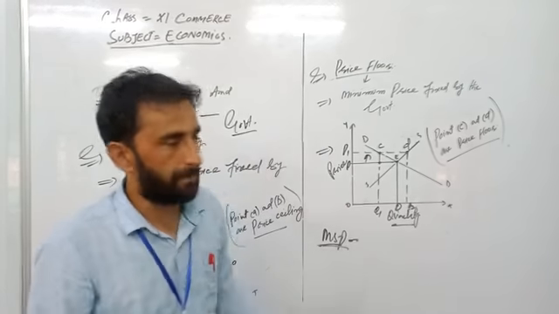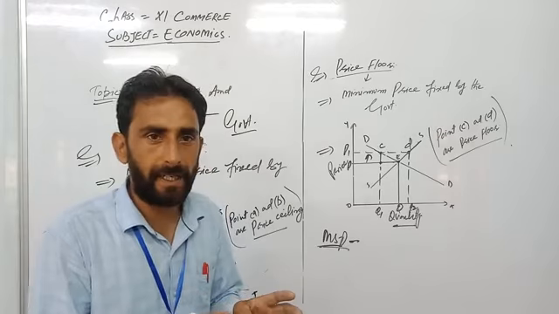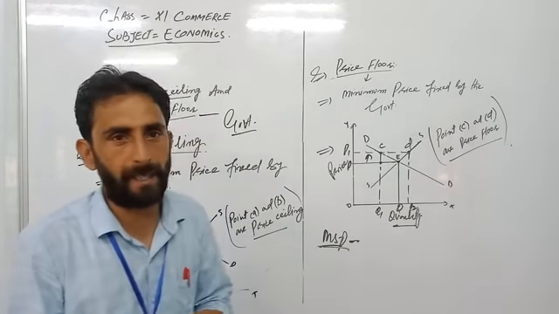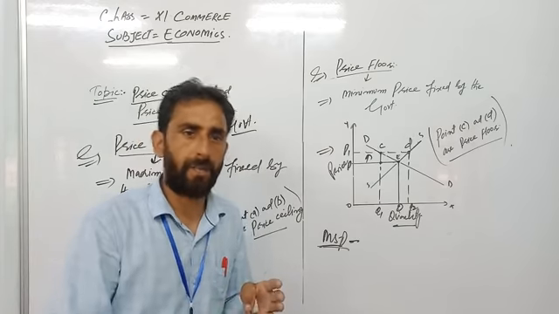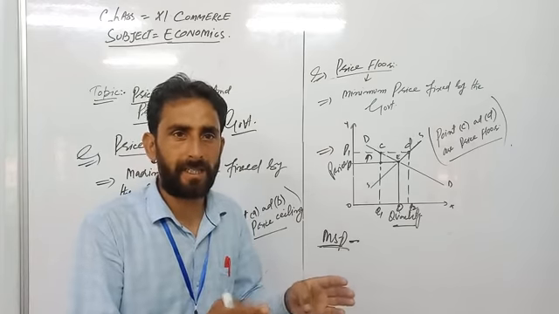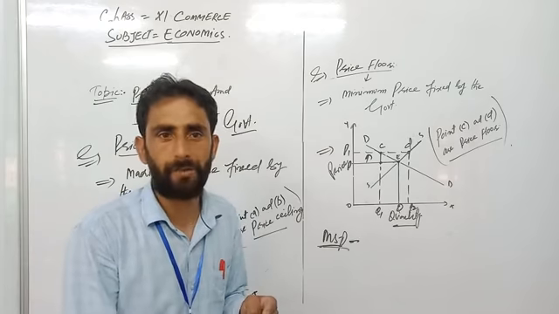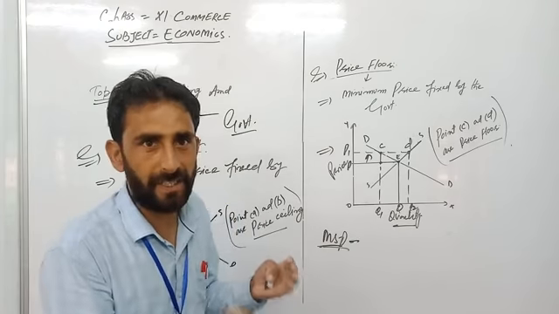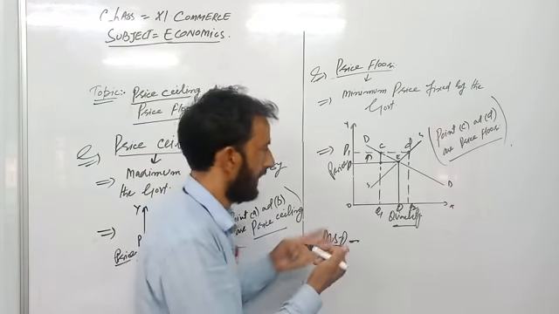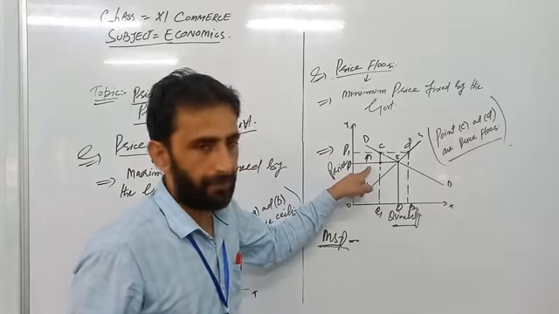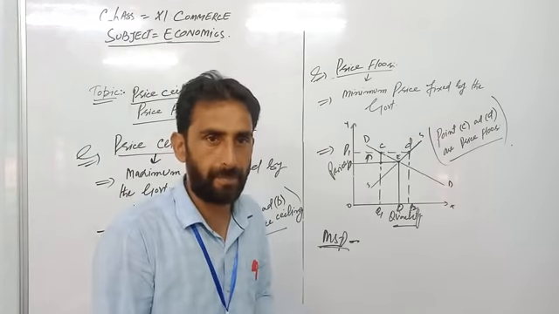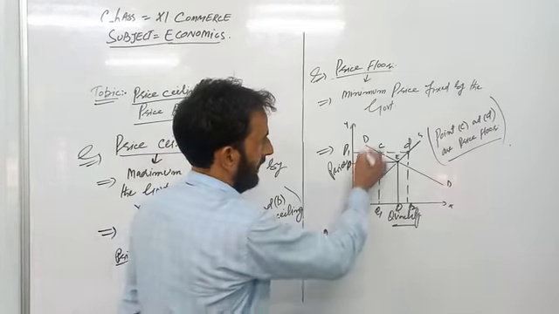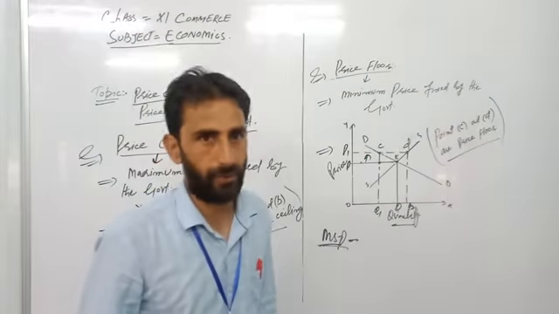So it is the minimum price fixed by the government. For example, it is applied to food crops, because at harvesting time production is excess and demand is less, so the price will automatically fall and farmers will suffer. But the government supports them with the help of MSP, minimum support price, and that is called the price floor. Okay, thank you.